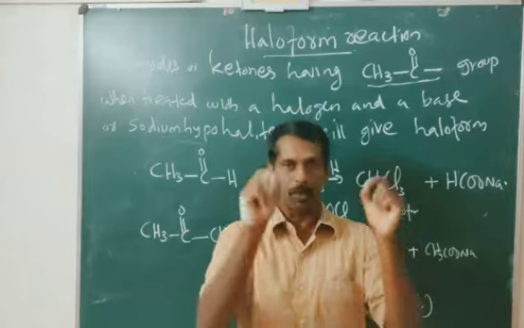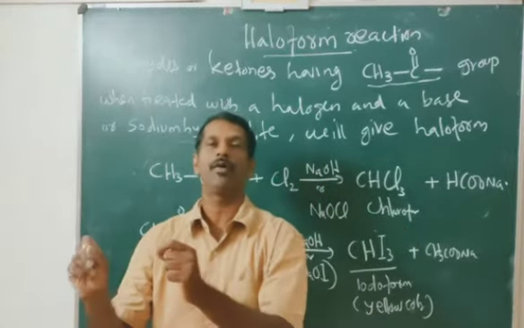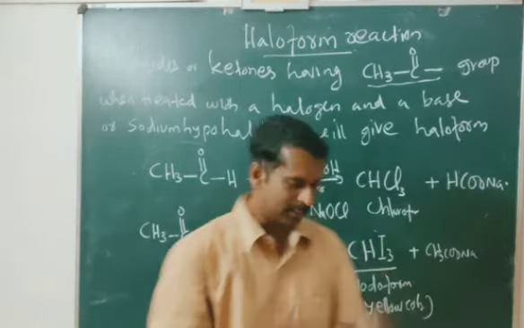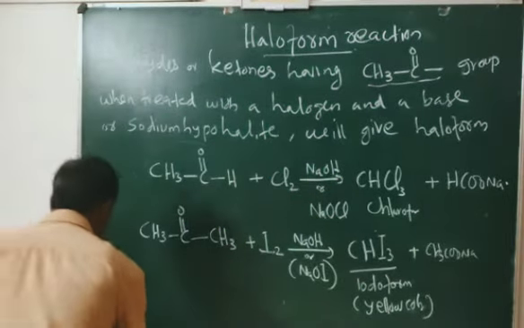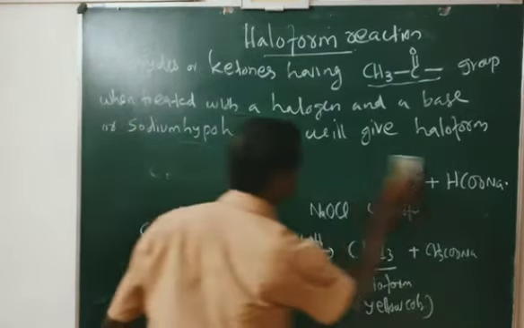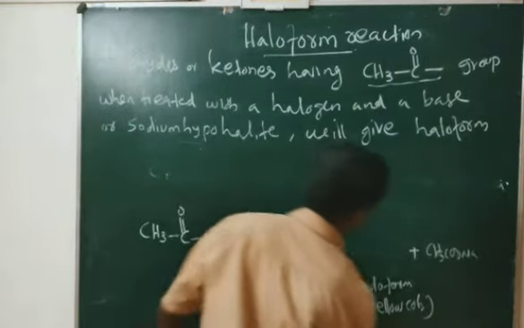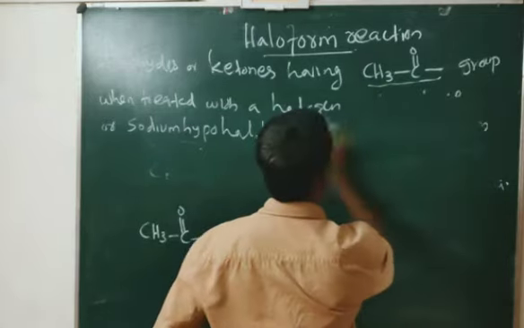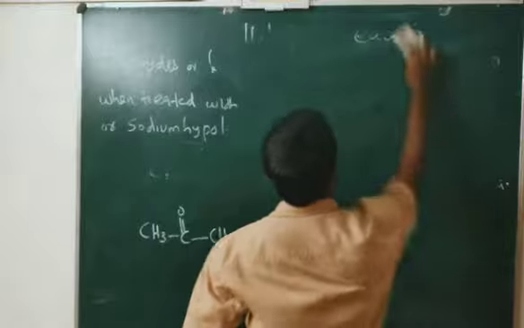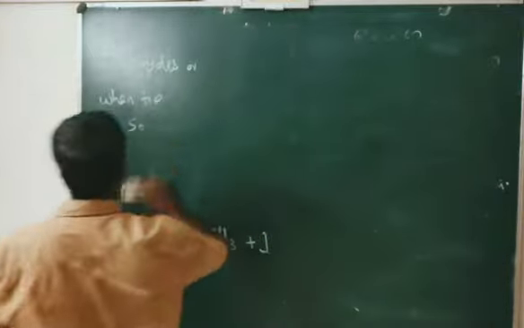But when we treat formaldehyde with iodine and NaOH, we won't get yellow colored iodoform. So the iodoform test is a test to distinguish between formaldehyde and acetaldehyde, or to find out the presence of CH3CO group in aldehyde or ketone.